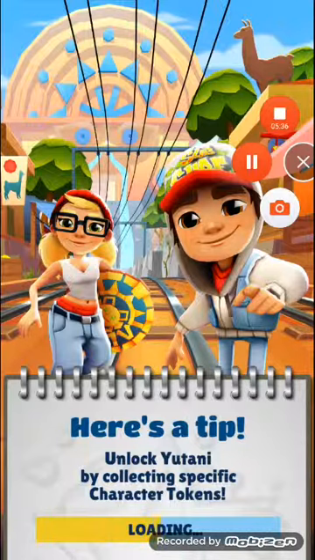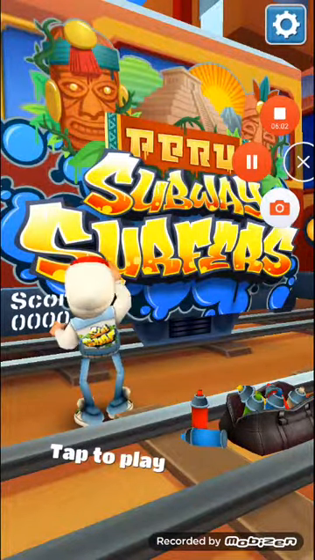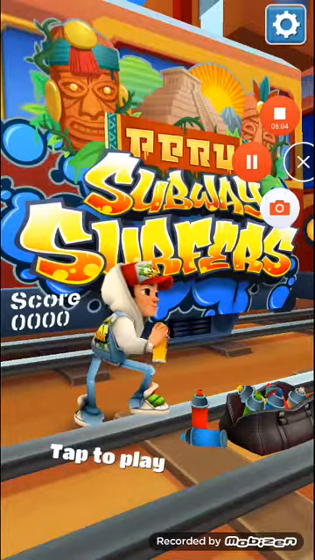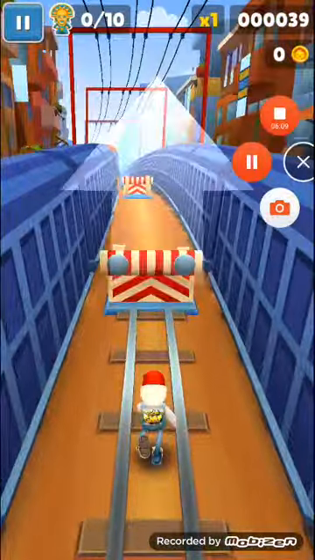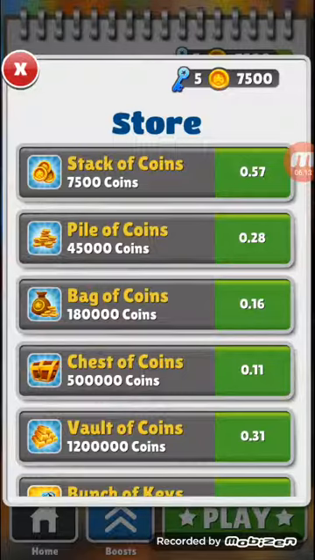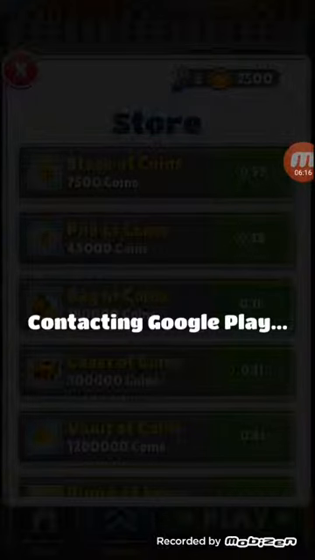I'm going to skip through the tutorial because I don't want to waste your time, because I hate the tutorial, guys. So this is the real game, this is the real deal. Let's skip, because as you can see we are here, guys, and we're at the store. I skipped the tutorial. This is the real deal.